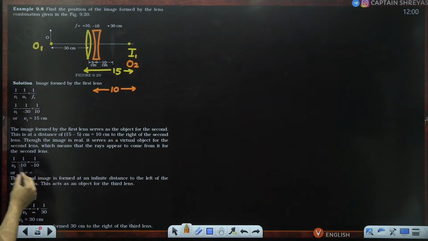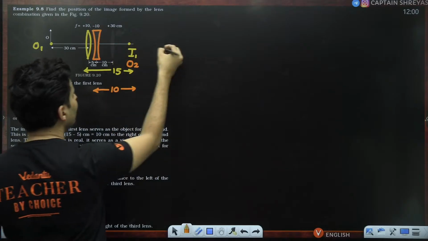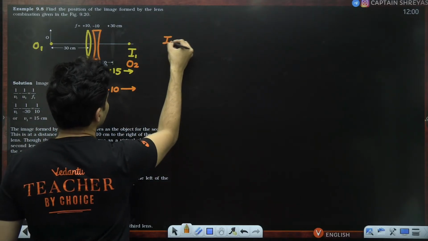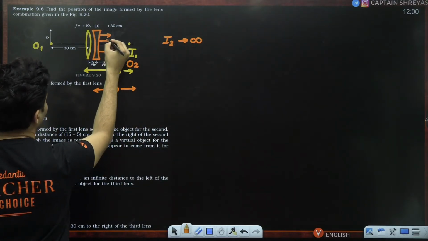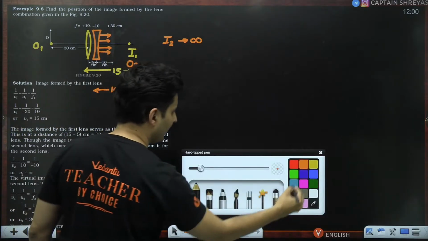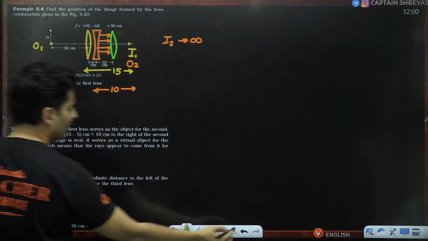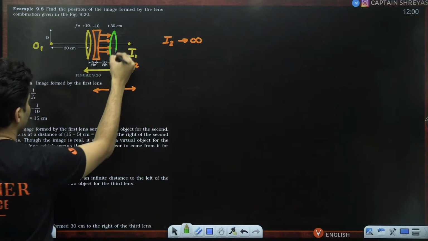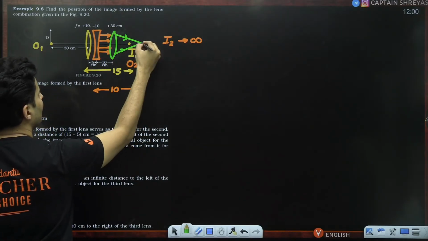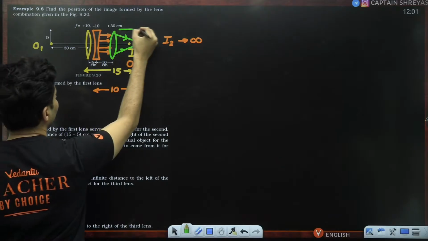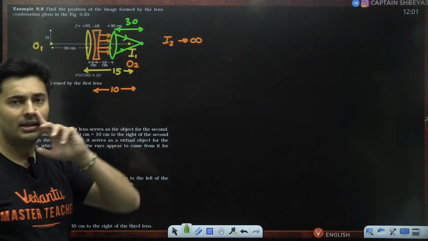Using the lens formula again, the image came out to be at infinity. So the final image due to this middle lens I2 is basically at infinity, meaning the rays of light are simply parallel. And whenever rays of light are parallel, they will converge or diverge depending on the type of the lens. For the third lens, which was convex in nature, the rays just met at this particular point, which is the focal point, which will be 30 centimeters. So that's why the final image is formed at 30 centimeters.